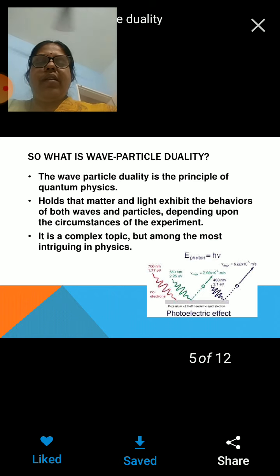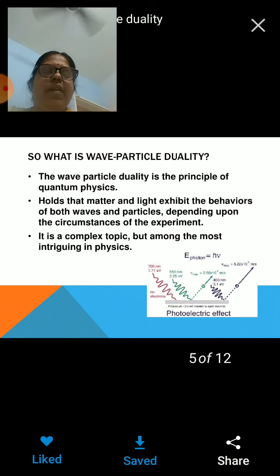It holds that matter and light exhibit the behavior of both particles and waves, depending upon the circumstances of the experiment. For explaining certain experiments, you require particle nature. For example, in case of light: rectilinear propagation of light, reflection, refraction, Compton effect, photon. Especially the photoelectric effect, Compton effect, and even, I think, pair production.